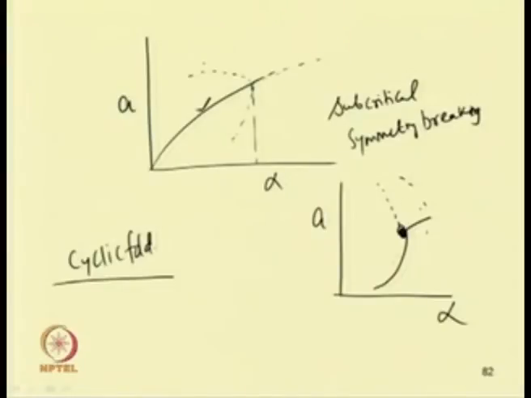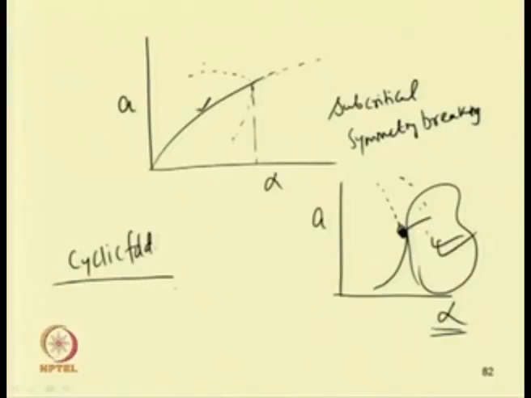In this case also there is a sudden change, so there is no solution after alpha equal to alpha c. In this range there is no solution. Before that we have a set of stable and unstable periodic solution. So, for alpha less than alpha c, we have two solutions, one is stable periodic and the other one is unstable periodic, and after the bifurcation point there exists no periodic solution. So, this is cyclic fold bifurcation.